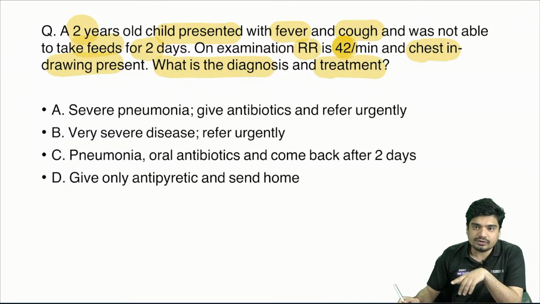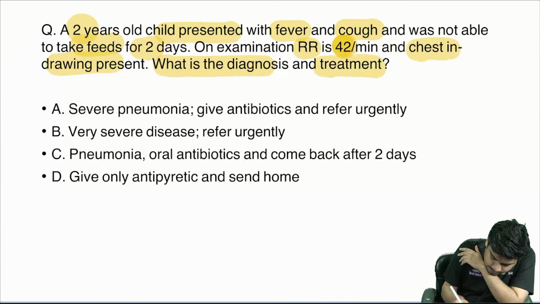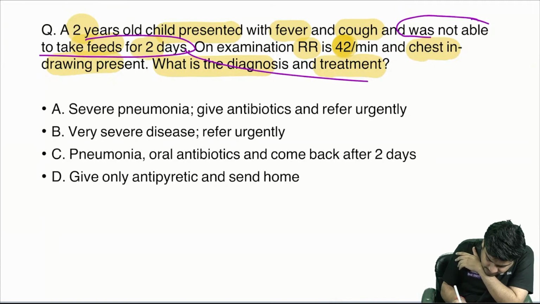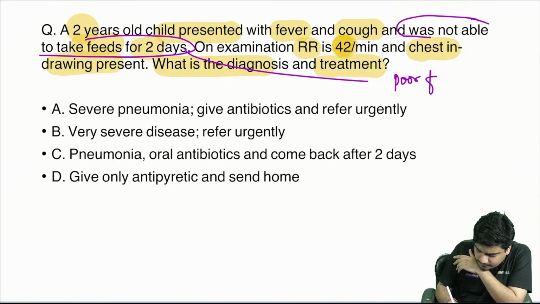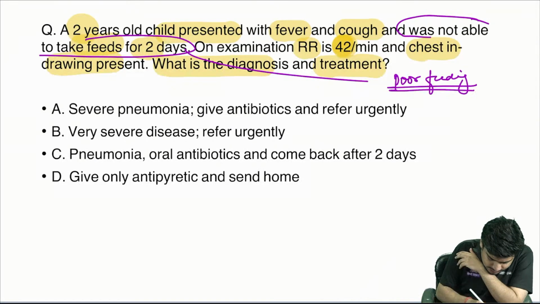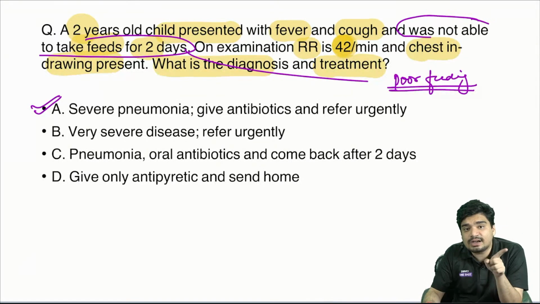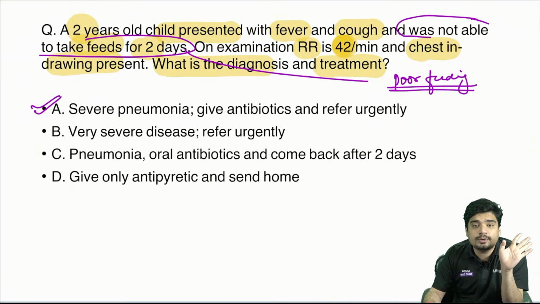Severe है, सही कह रहे हो, severe है. See this. Not able to take feeds. This is poor feeding. If there is poor feeding, the answer is going to be option A, severe pneumonia. Give antibiotics and refer urgently. That is going to be the answer.